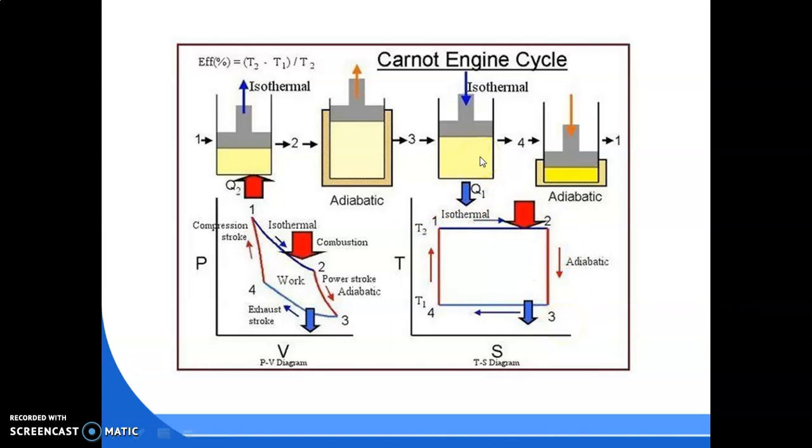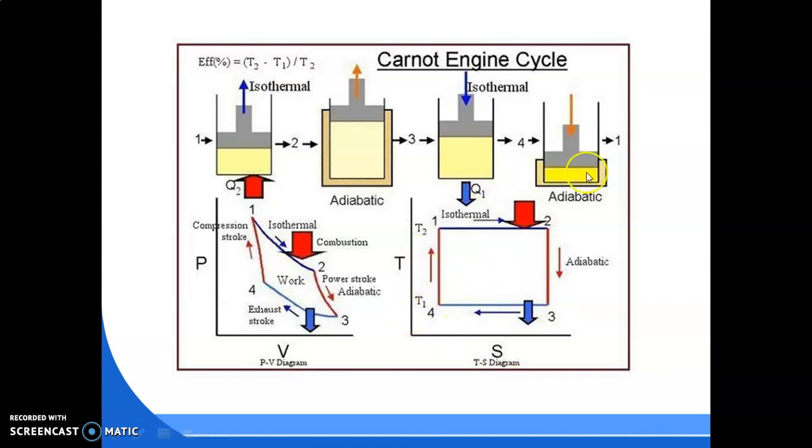Then is your reversible isothermal compression. When there is compression, the degree of randomness decreases. The volume will be more in order form, so the less the disorderness, the less the entropy. So entropy will decrease from S3 to S4 and the temperature will be T3 is equal to T4 is equal to TL. So here some of the heat will be rejected. As the heat is rejected, entropy decreases.